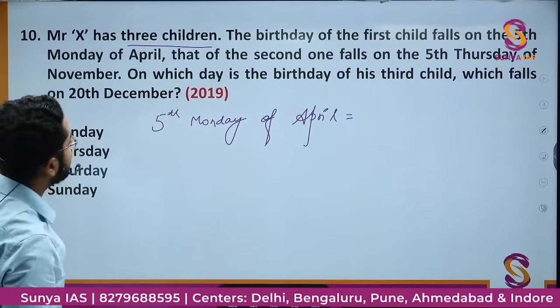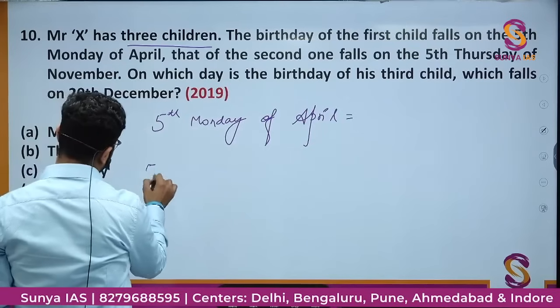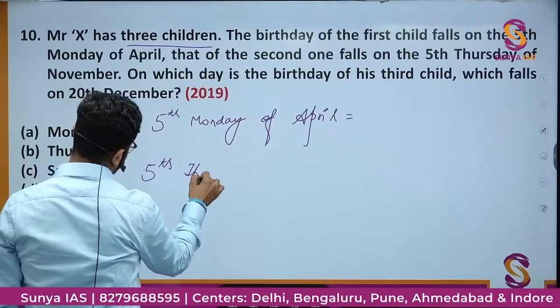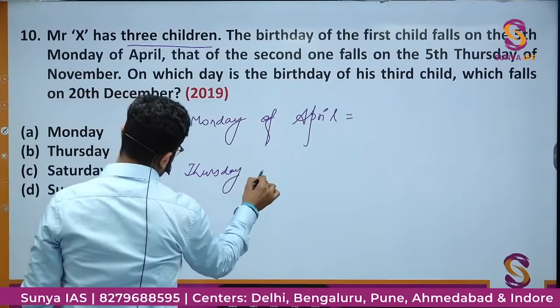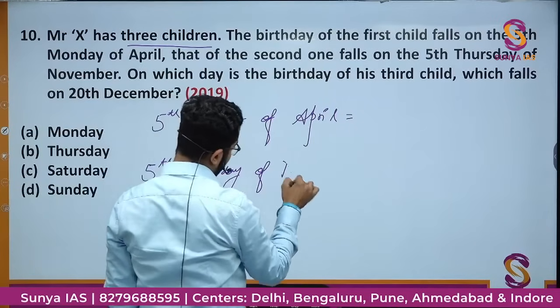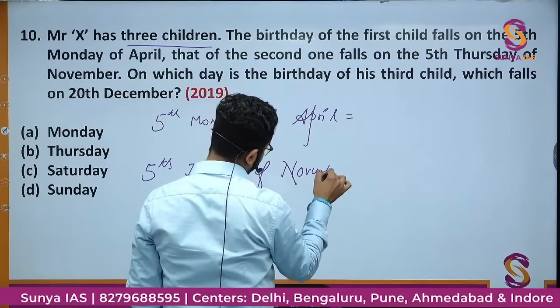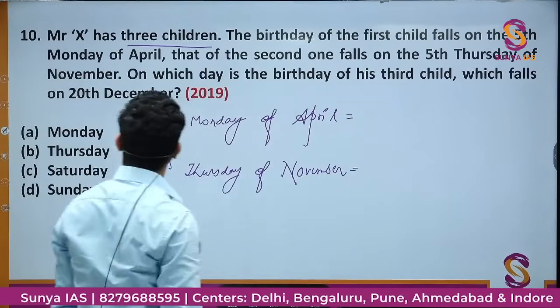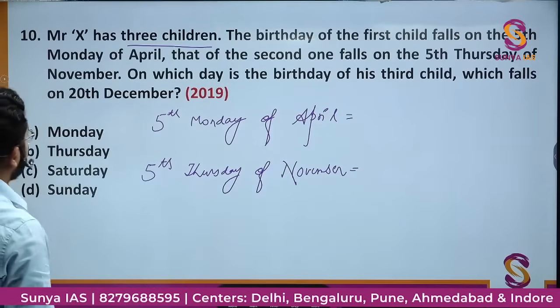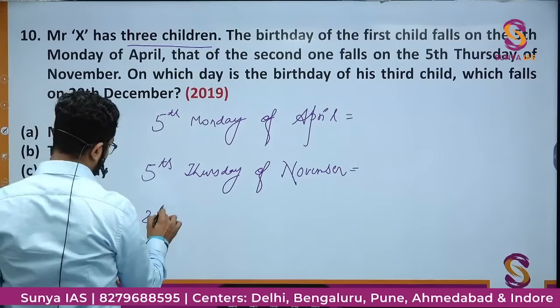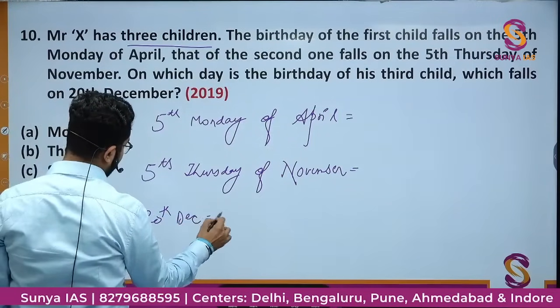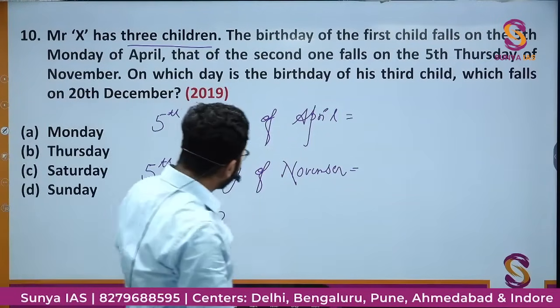The second falls on the 5th Thursday of November. तो 20th December को कौन सा डे है? That is what it is asking. अरे 5th Monday of April.